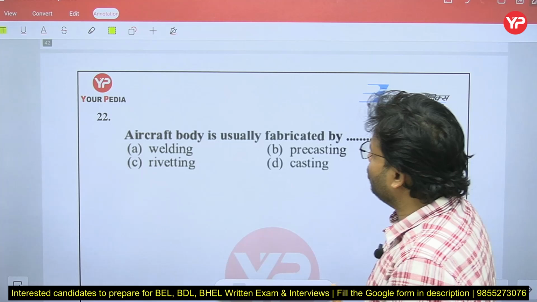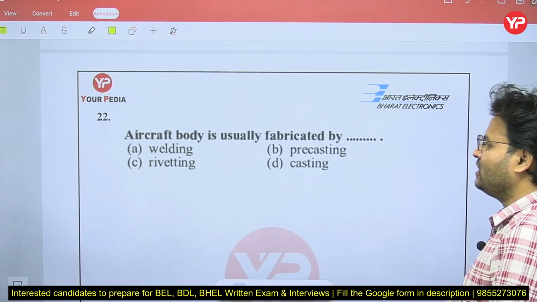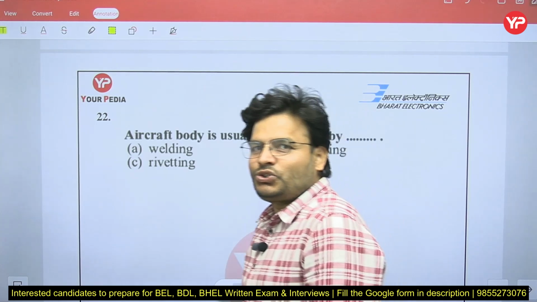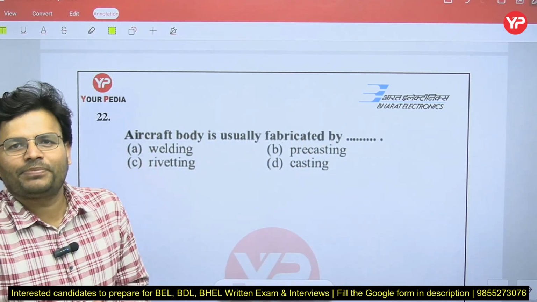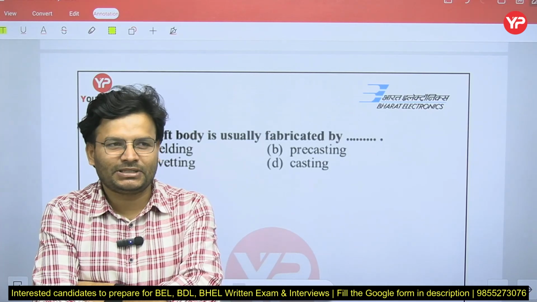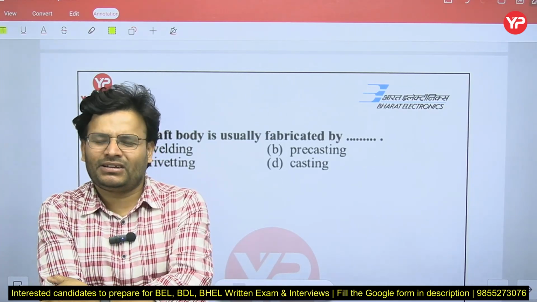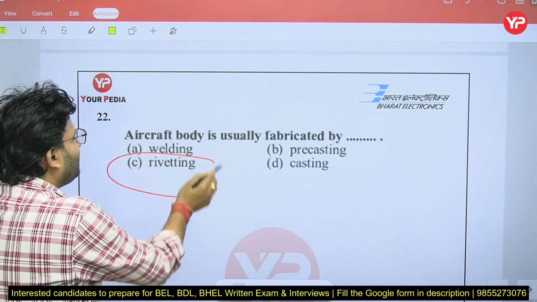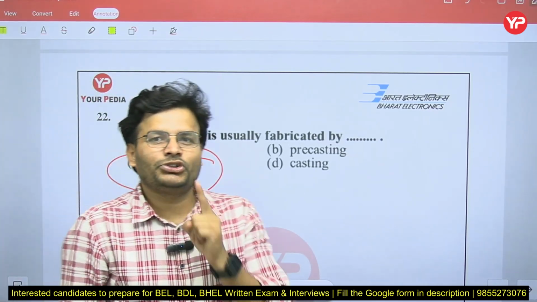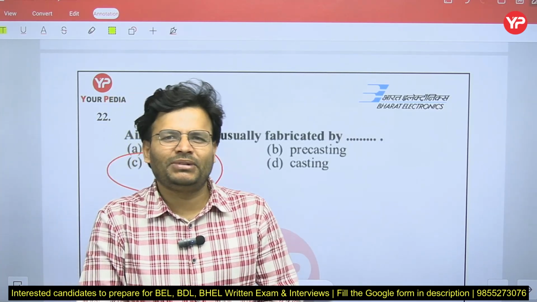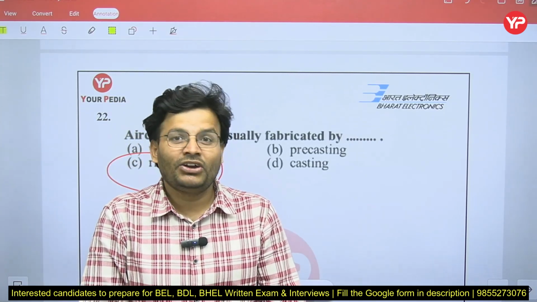Now, the aircraft body is usually fabricated by welding, precasting, riveting, or we can say casting. If you talk about the aircraft body, you might have seen on the wings of the aircraft a lot of riveting has been done. Anybody can tell me? Okay, you can say the answer. Sir, the aircraft body is usually fabricated by riveting. But my question to you guys is, why? Why on the wings or everywhere do we see riveting used in the aeroplane? What is the purpose?